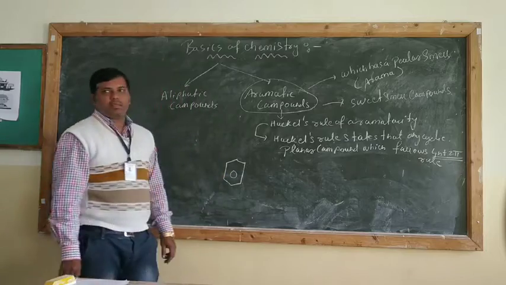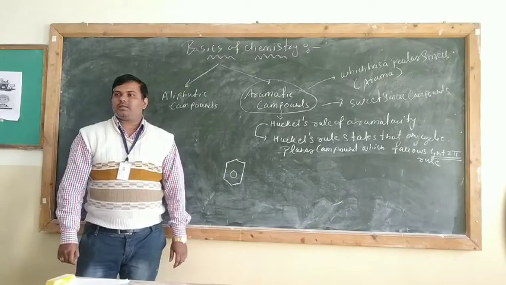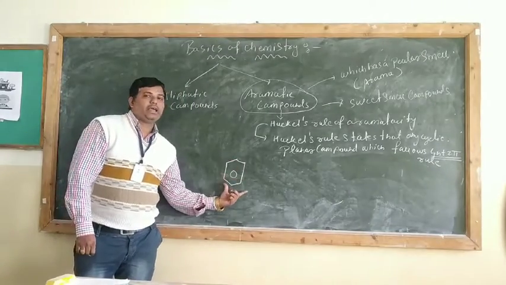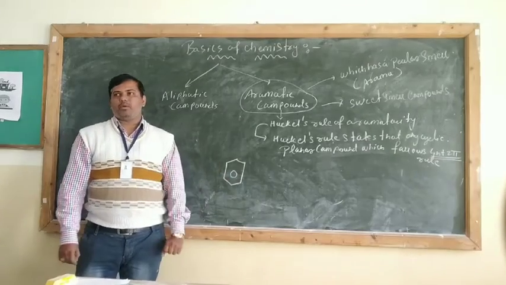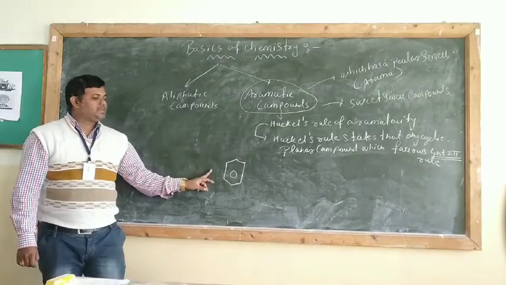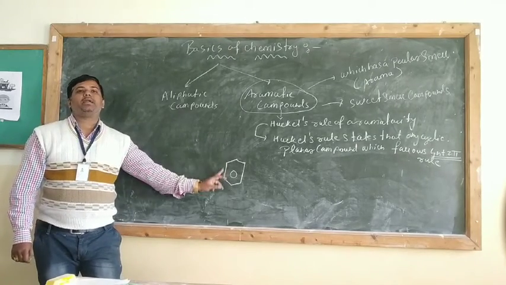Benzene ring. This is a benzene ring. You all know what is benzene. Benzene is a cyclic compound. Are you understanding? Benzene is a cyclic compound. So this particular benzene becomes the aromatic compound.